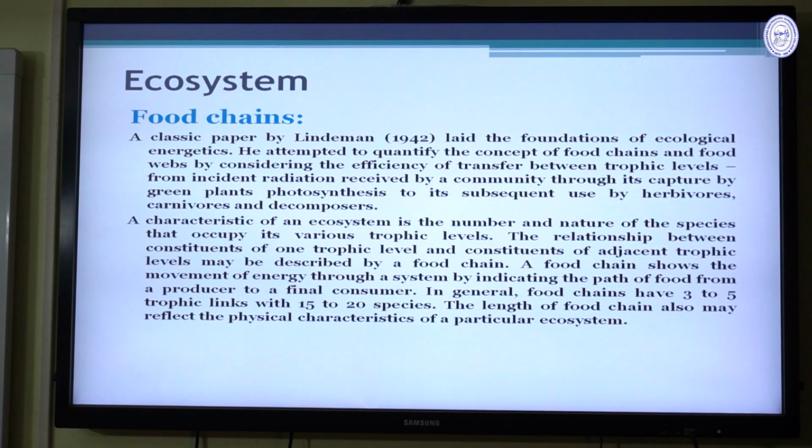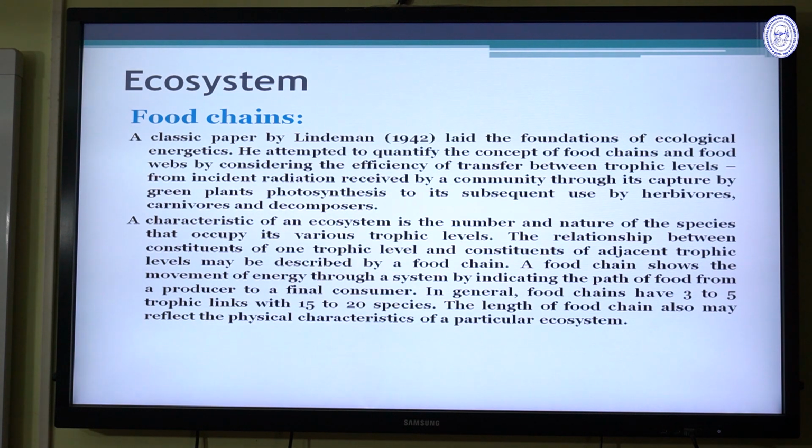Then the food chain. Food chain is an important part of the ecology and the ecosystem. A classic paper by Lindemann in 1942 laid the foundation of ecological energetics. He attempted to quantify the concept of food chain and food webs by considering the efficiency of transfer between trophic levels.